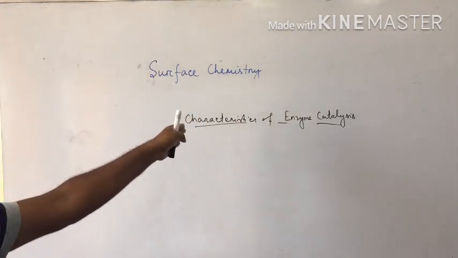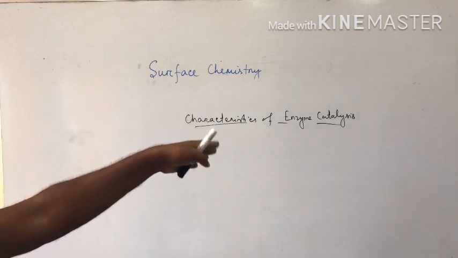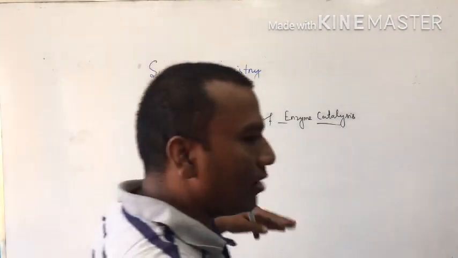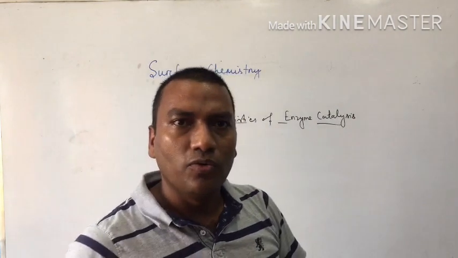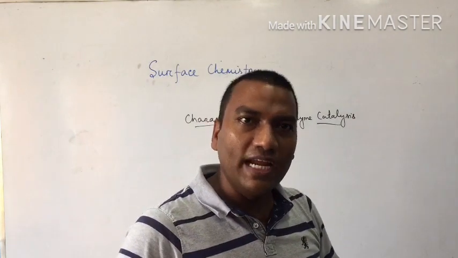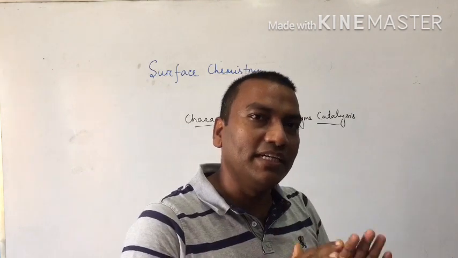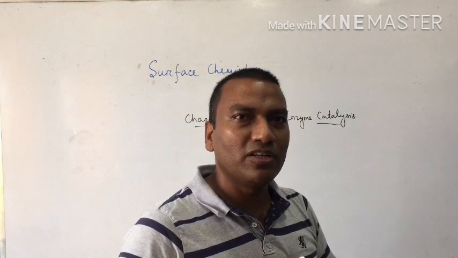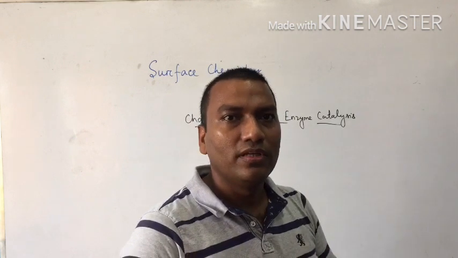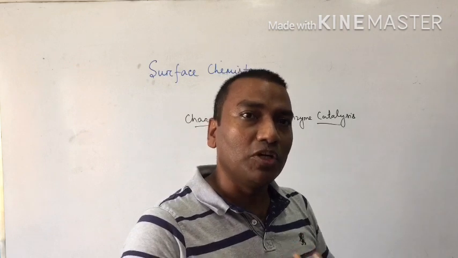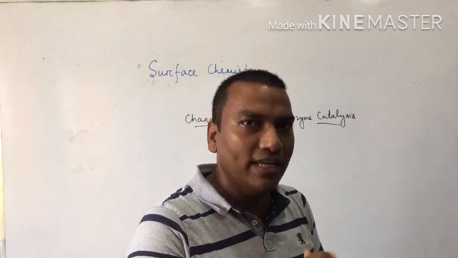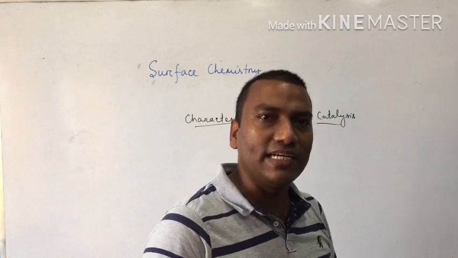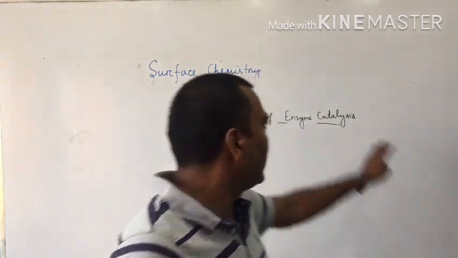So what are the different characteristics of enzyme catalysis? It is highly efficient, it is highly specific, it is highly active under optimum temperature, because our normal body temperature matters. When you are suffering from fever, our catalytic activity in our stomach decreases. That's why when you are suffering from fever, we have no interest in water or food. Because the catalytic activity is influenced by the increase in temperature. It is highly active, highly selective. Anything you take, it is digested.